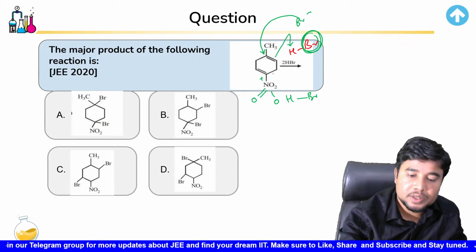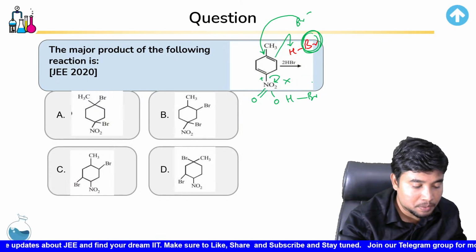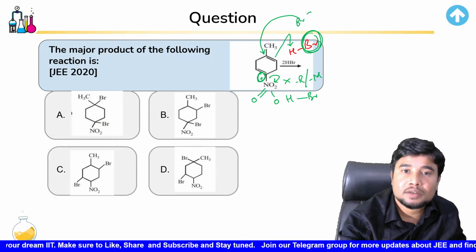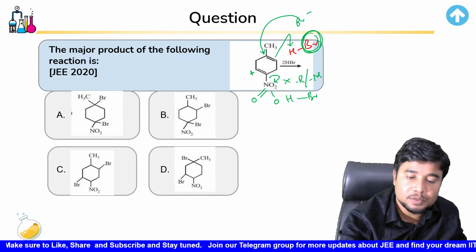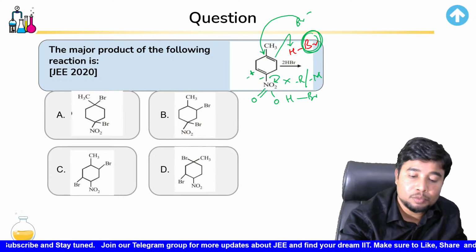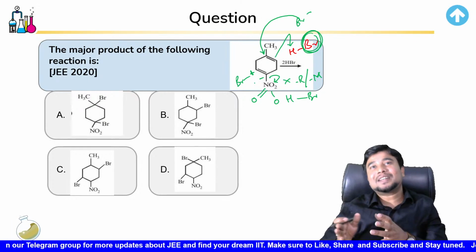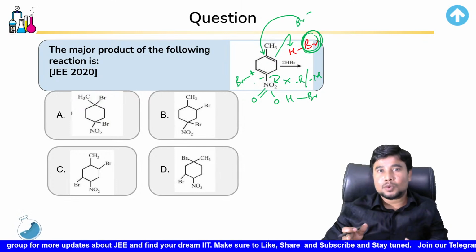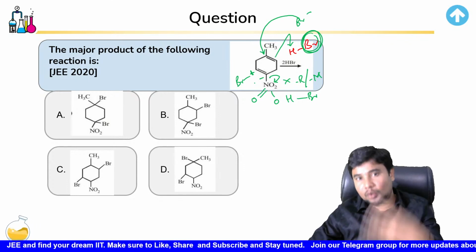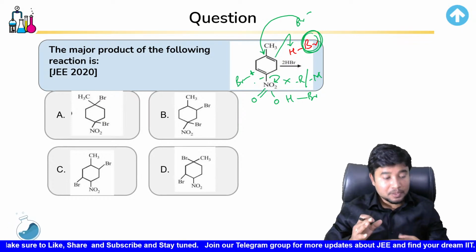So what happens over here is this is going to withdraw the electron density. So NO2 group is not a good group because it removes electron density, and that's why you would never have this positive charge developed over here. So where would the positive charge develop? It would develop over here, and the attack over the hydrogen happens from this place. So for that reason, bromine, instead of getting attached to the place where less number of hydrogen were present, is going to get attached to the place where positive charge is more stable. For that reason, while teaching you about Markovnikov rule, I was telling you the reason, how to find out the actual outcome. Okay, so hope you've got the idea with which things happen.